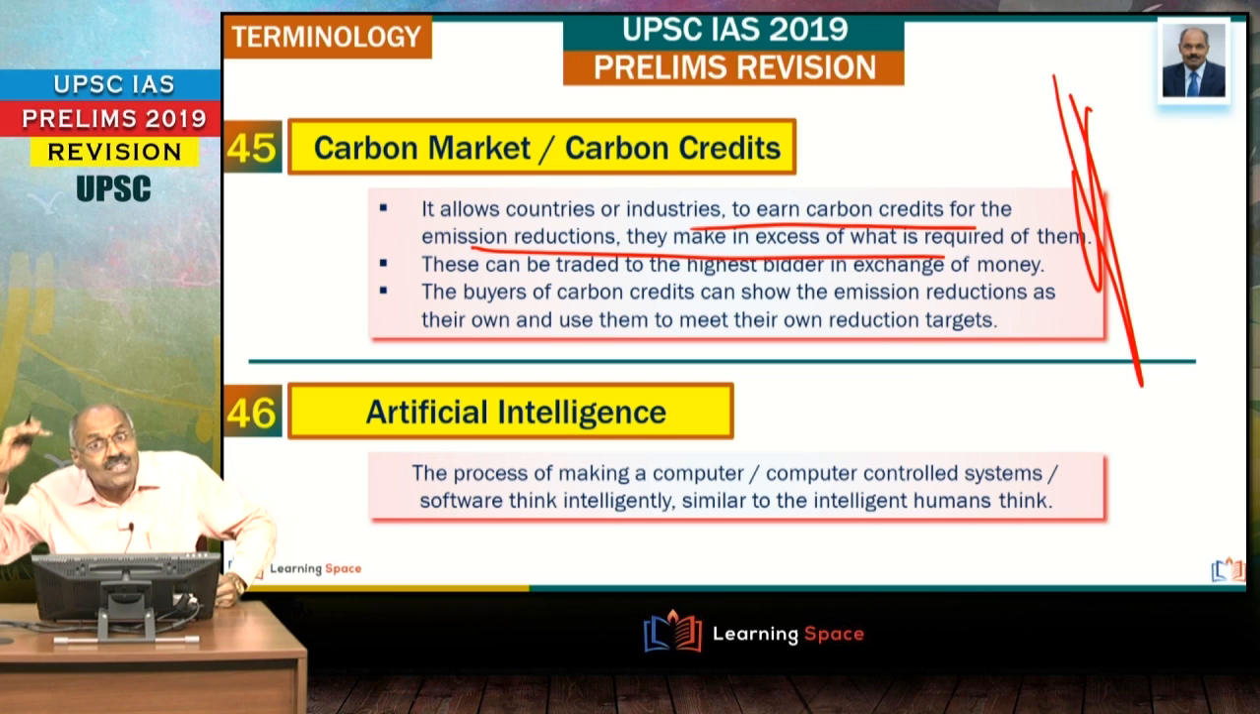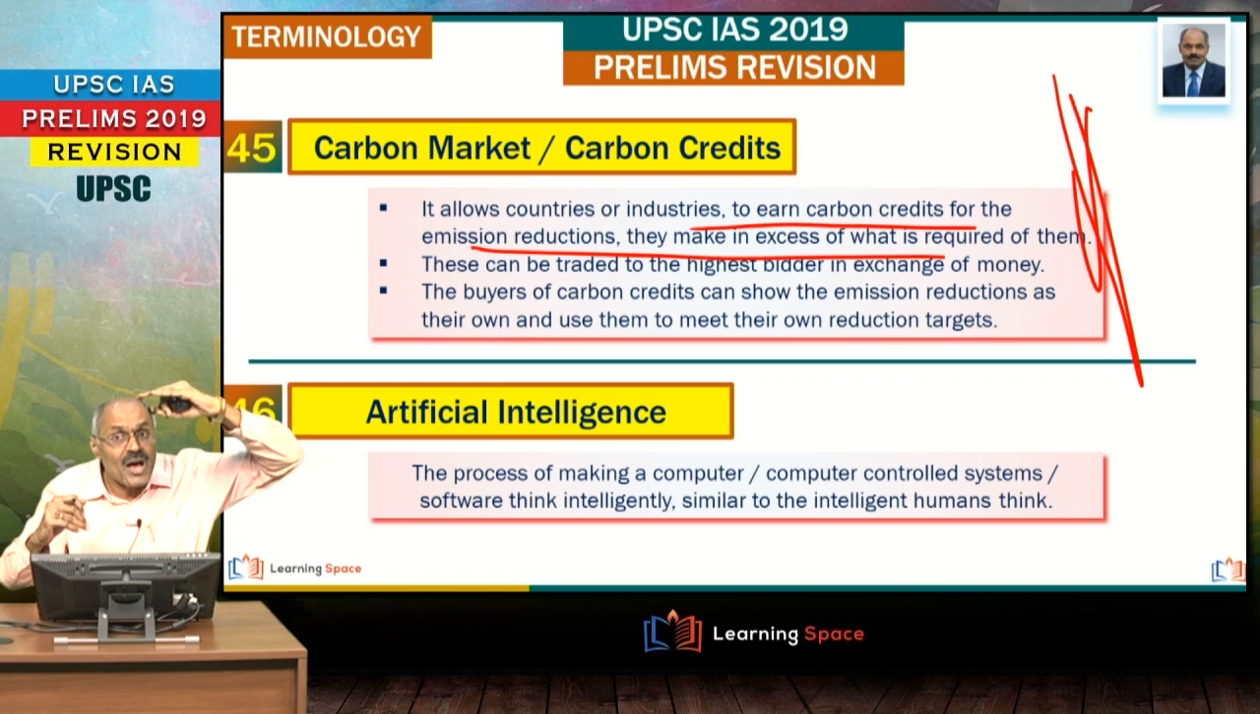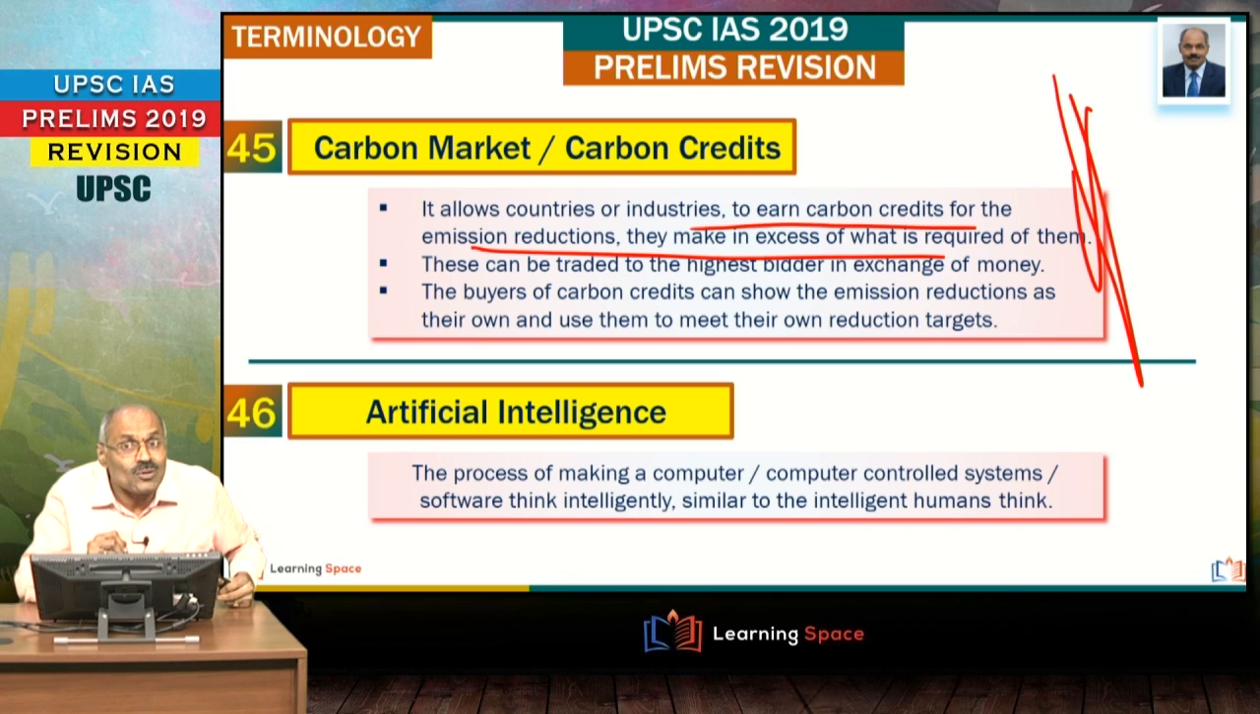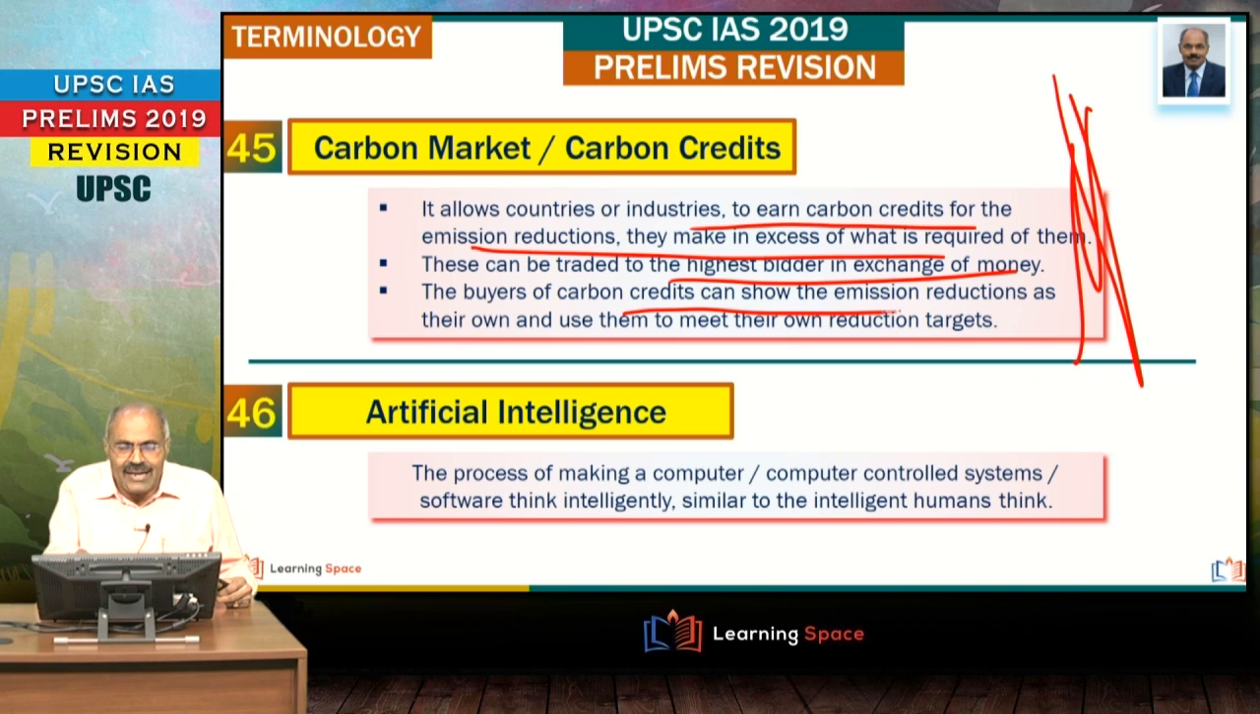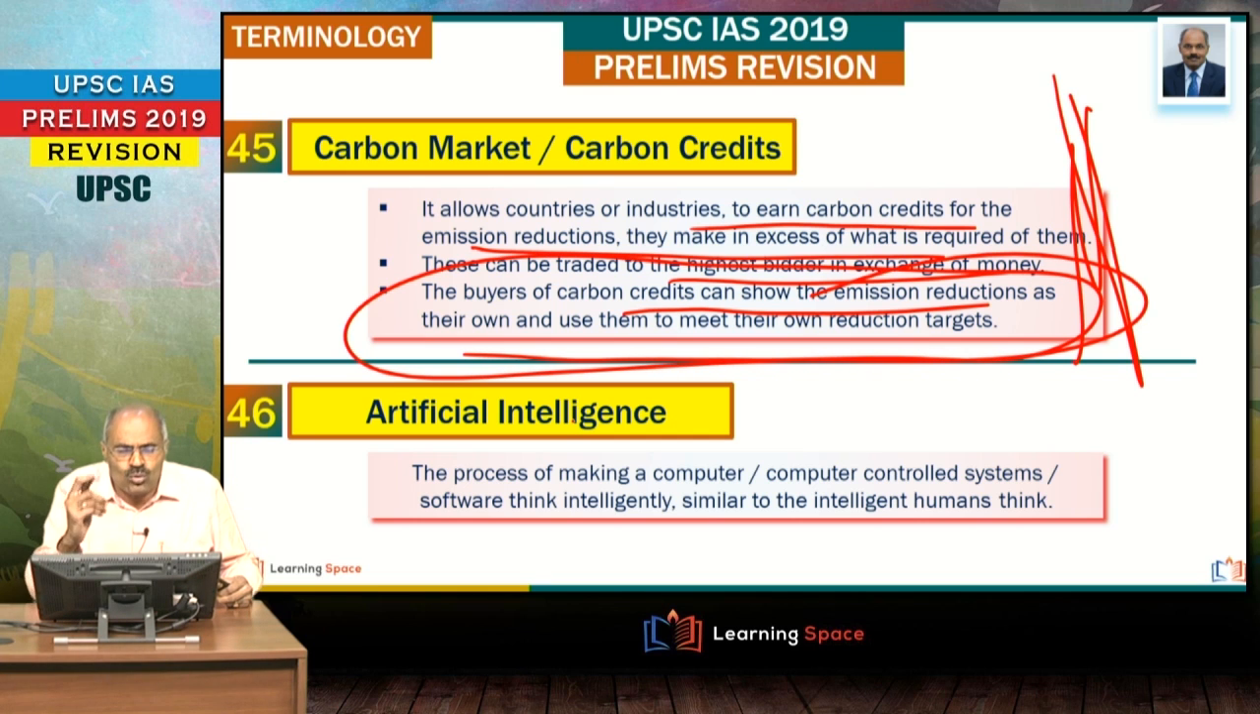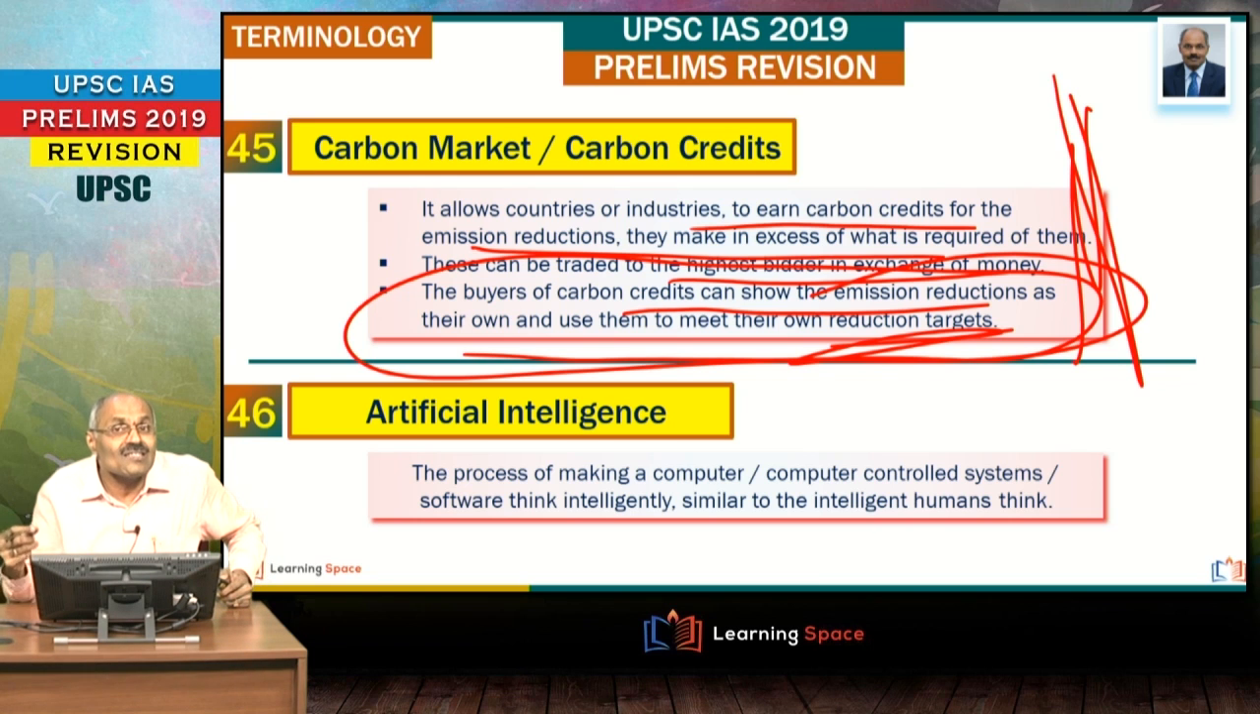When they are reducing the emissions, suppose this is the benchmark, if they are reducing the emissions, that means they are able to satisfy with this much of emissions. This is in fact what they have reduced. So here they can sell them, or you can say they can trade them for the highest bidder in exchange for money. And the buyer of the carbon credits can show the emission reductions as their own and use them to meet their own reduction targets. Right friends, this carbon credits, most of you well aware.